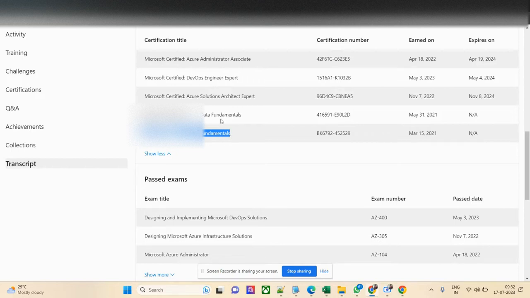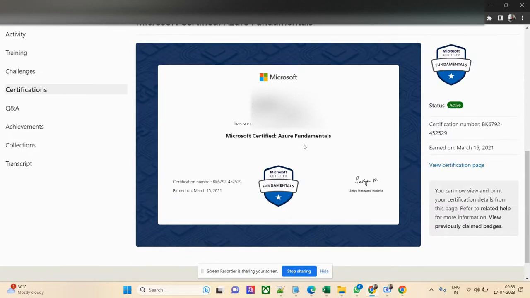AZ-900 is a basic fundamental exam, which I have already taken. You can see this is the list of certifications I have taken. Today I'll talk about AZ-900, the first Microsoft Azure fundamentals certification. And if you see my certification, this is my certification. So without wasting time, let me quickly go to the dumps.